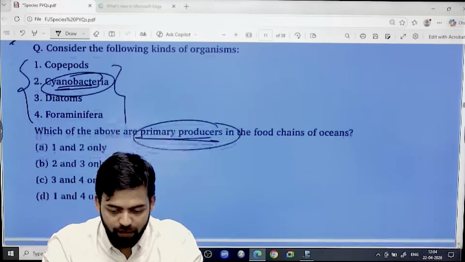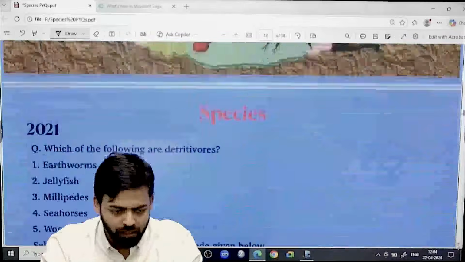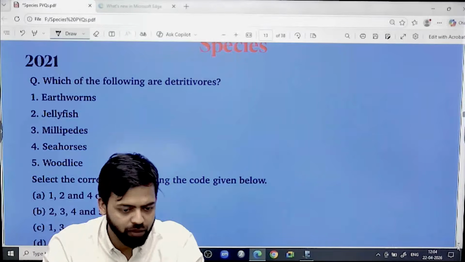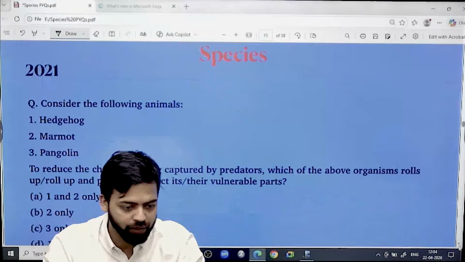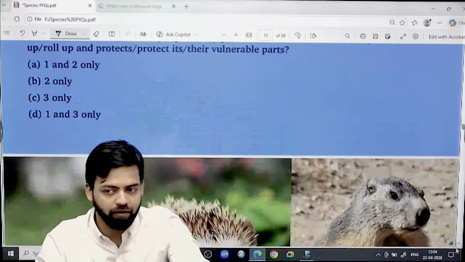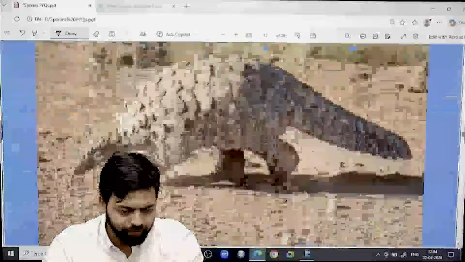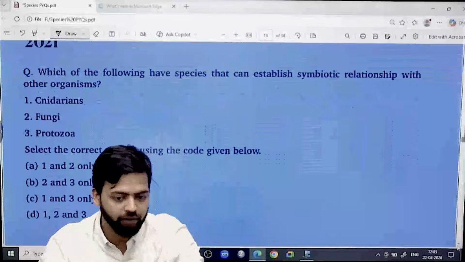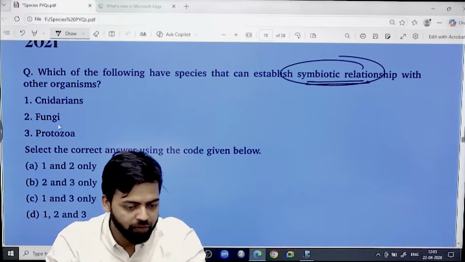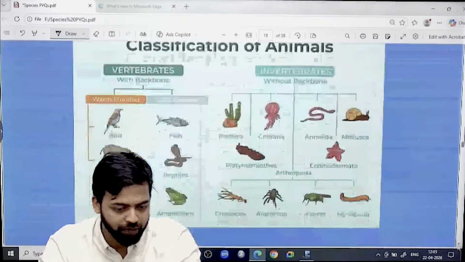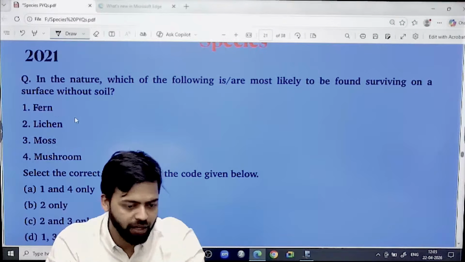Once you start looking at the pictures, you will recognize them when the question comes. For example, I have the image of these as well, where we can find all these things. Again, these things were asked: how many of them are detritivores, how many of them are filter feeders. In 2021 there were 4-5 questions related to species. Then again in 2021, symbiotic relationship, we will talk about different types of relationships. How many of them have a symbiotic relationship? That becomes very, very important. Then these types of things we have already seen.